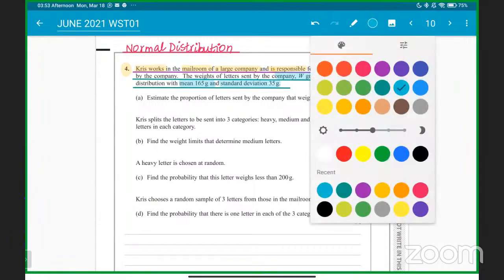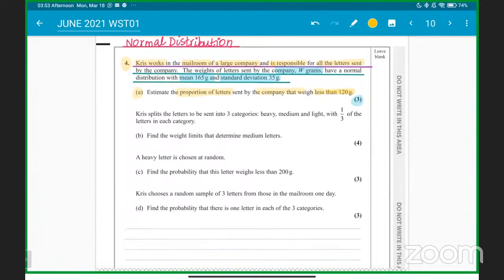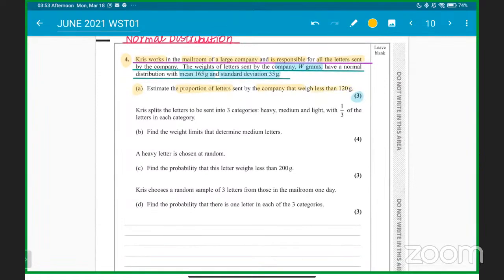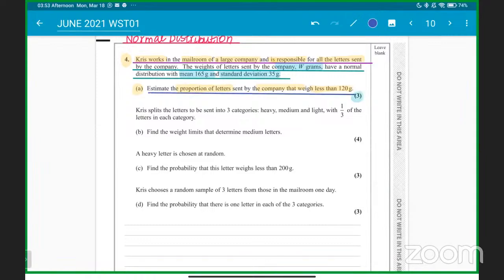So for 3 marks, we have to estimate the proportion of letters sent by the company that weigh less than 120. Estimate the proportion means basically, if we decode this question, they're talking about probability. They're asking us to find the probability here.